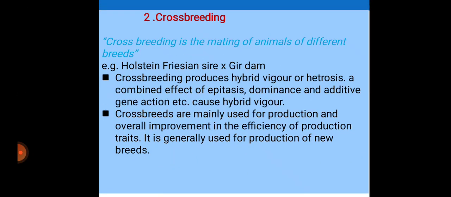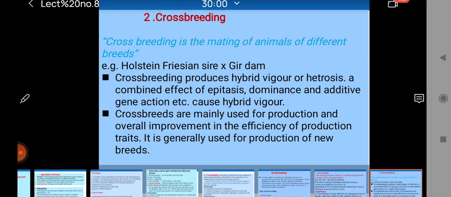Next, crossbreeding. Crossbreeding is the mating of animals of different breeds, for example the crossing between HF and Gir. Crossbreeding produces hybrid vigor or heterosis. A combined effect of epistasis, dominance and additive gene actions causes hybrid vigor. Crossbreeds are mainly used for production and overall improvement in the efficiency of production traits. It is generally used for the production of new breeds.